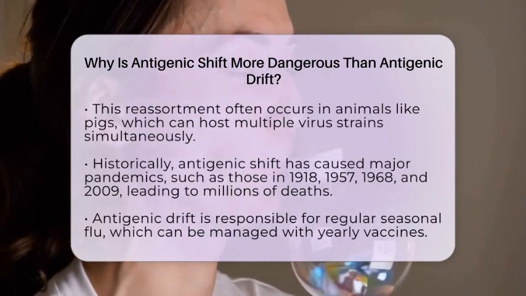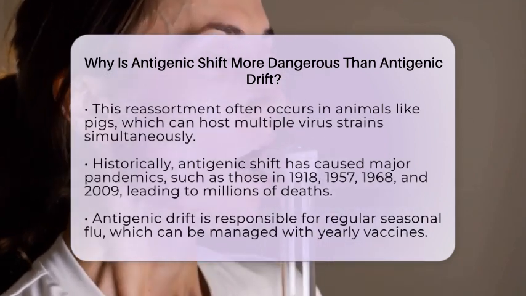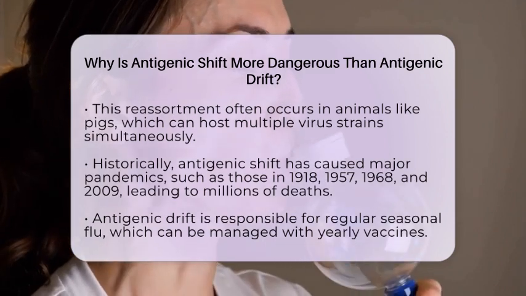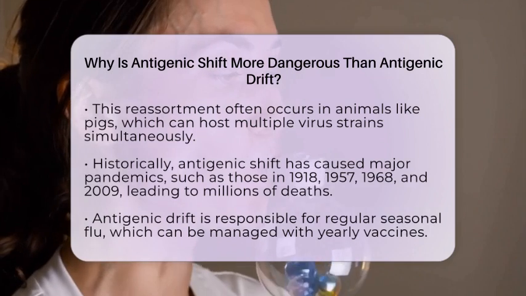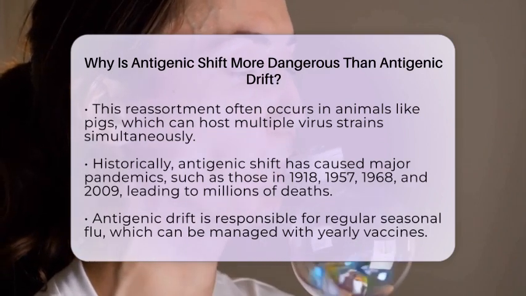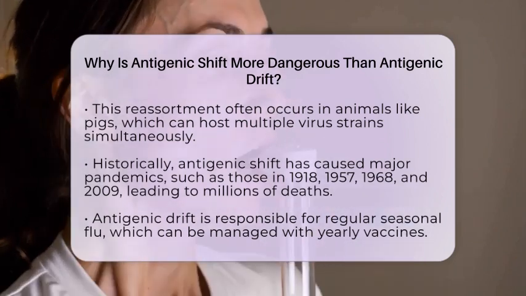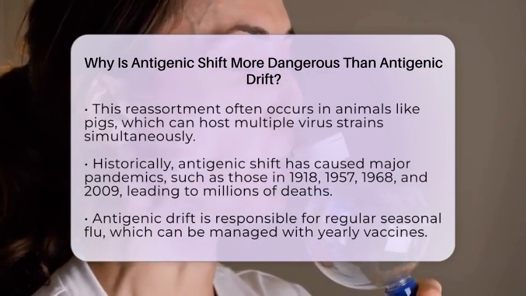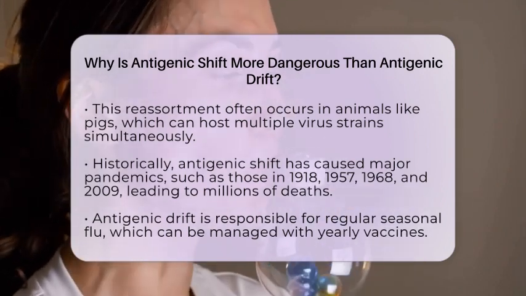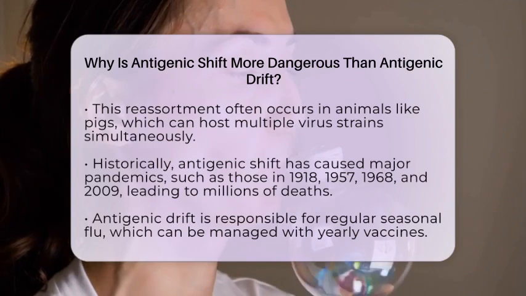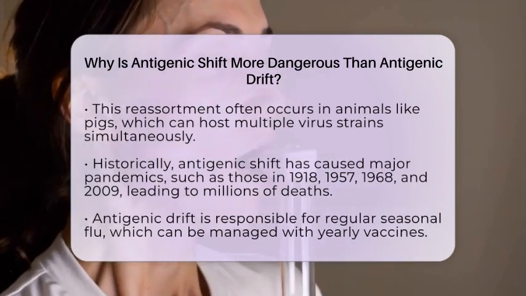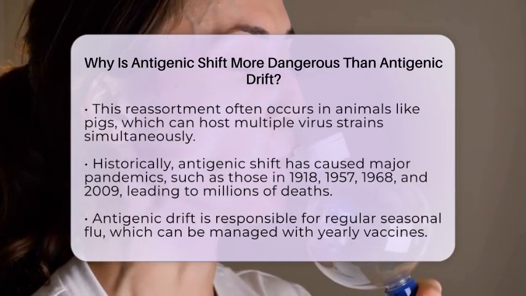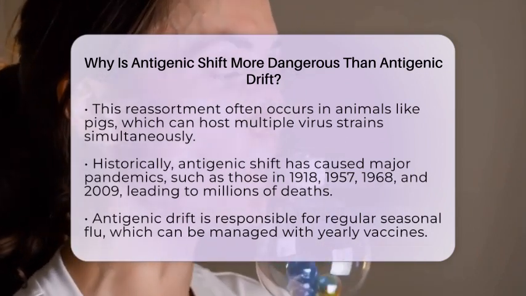Historically, antigenic shift has caused some of the worst influenza pandemics, like the outbreaks in 1918, 1957, 1968, and 2009. These pandemics resulted in millions of infections and deaths worldwide. Meanwhile, antigenic drift is responsible for the regular seasonal flu that we see every year, which can be managed with annual vaccines. While antigenic shift is more dangerous, it is also much rarer.